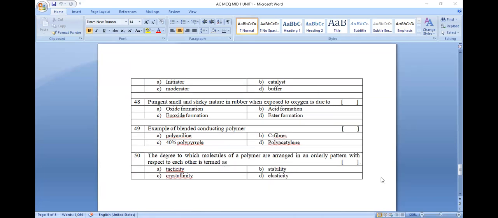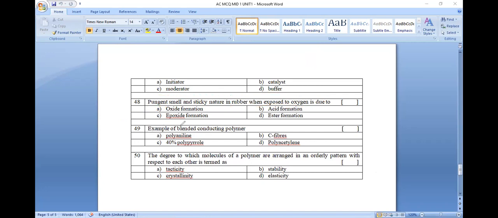Question number 48. Pungent smell and sticky nature is identified when rubber is exposed to oxygen. This is an oxidation reaction. Rubber has low oxidation resistance. When rubber is placed in the environment, it can be oxidized. There is a change to a bad color, and the rubber converts into a wax-like material. This property is the oxidation property of rubber.